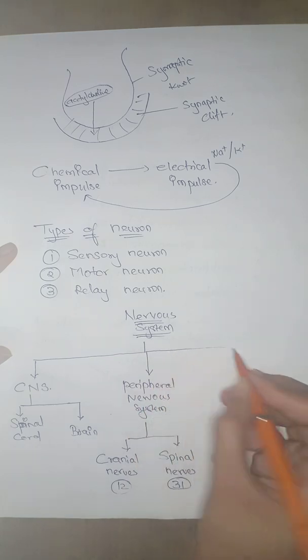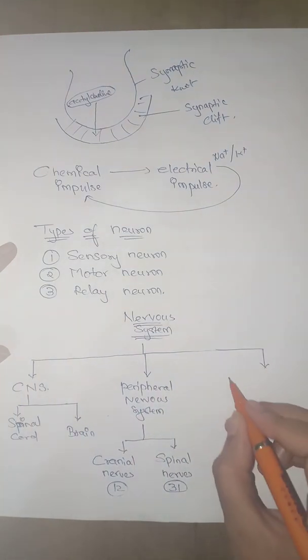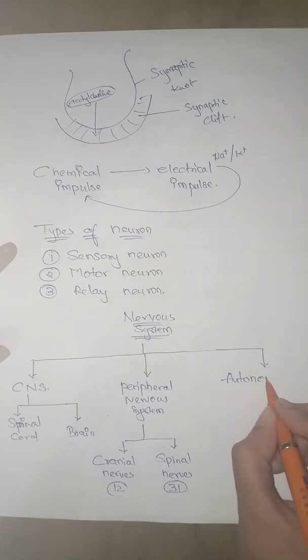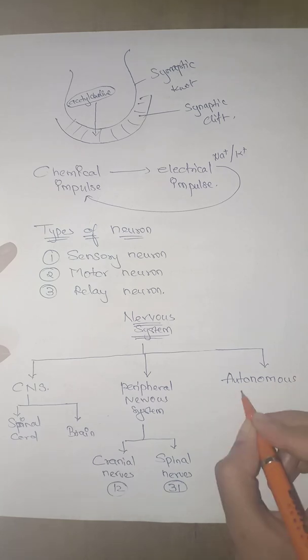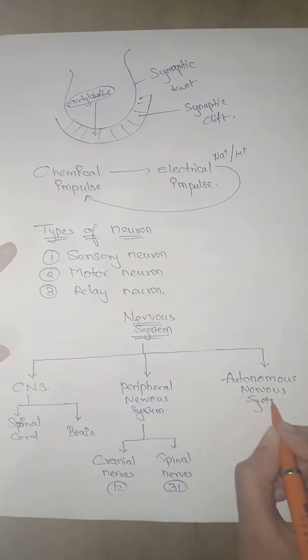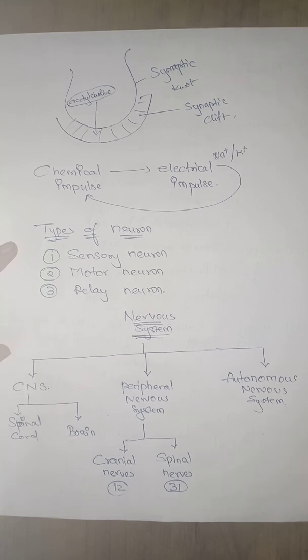And then the last one you have is what we call the autonomous nervous system. The autonomous nervous system is not under the control of your own will, that if you want to stop it, it will stop, and if you don't want to stop it, it won't.